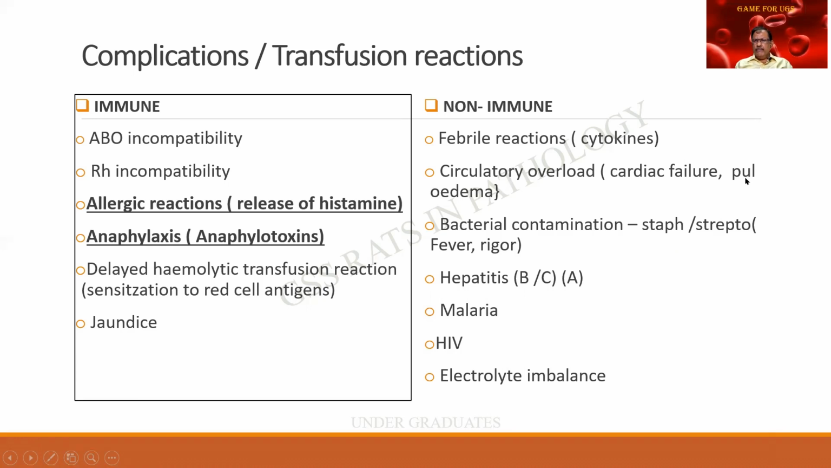This can also result in pulmonary edema. Bacterial contamination. The normal infection that is spread by the blood is staphylococcal or streptococcal. After some time, you look at the blood bag, there will be some yellowish exudate that is present on the top. That is because of the organism. Otherwise, hepatitis B or C, sometimes A also. Malaria, extremely important. Falciparum, the patient can go in for cerebral malaria and die. HIV, we all know this, legendary HIV. So these are all the various infections.